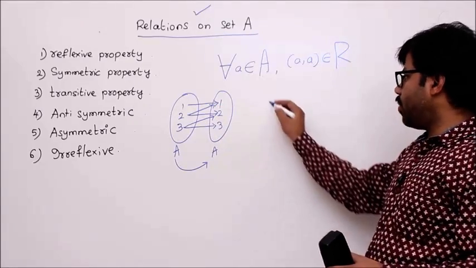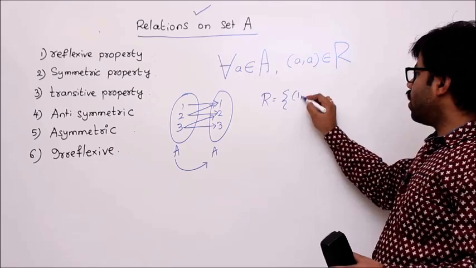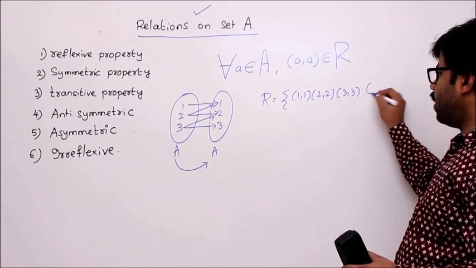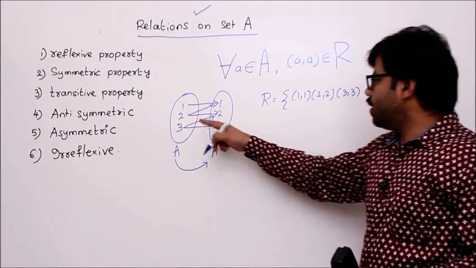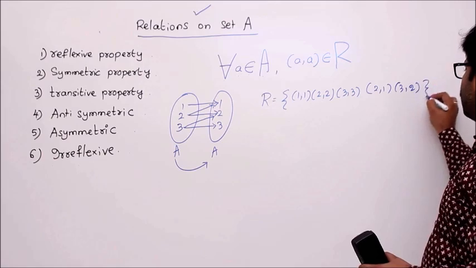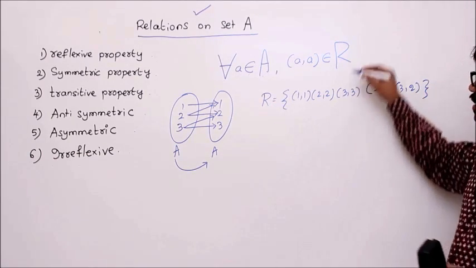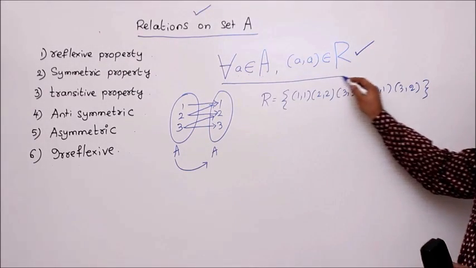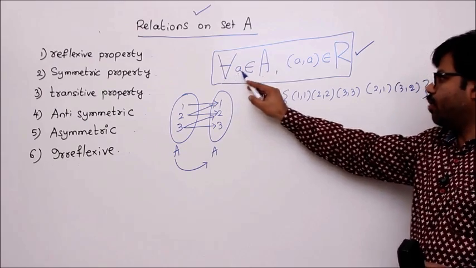Let's consider this mapping. I write in set form, then it will become (1, 1), (2, 2), (3, 3), and (2, 1) and (3, 2), isn't it? Consider this one. So this relation is reflexive because it satisfies the reflexive property. So this is the property which is reflexive: for every element of your domain.